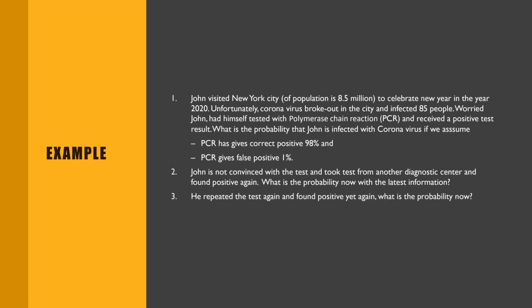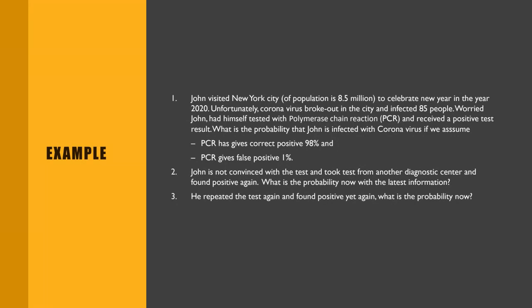And now John is worried and he went for a PCR test. And what type of test is PCR? PCR gives 98% correct result. For example, if 100 people who we already know are infected take the test, for 98 people the test is positive, they have coronavirus. For 2 people, it can't detect. So we say 98%, right?